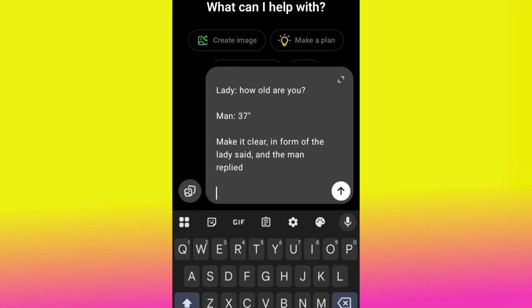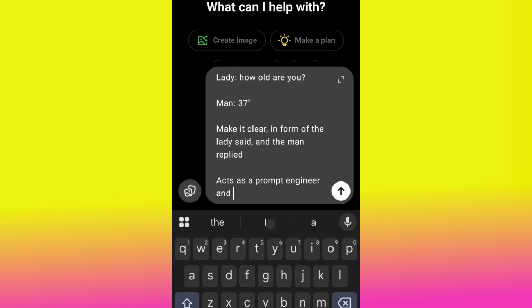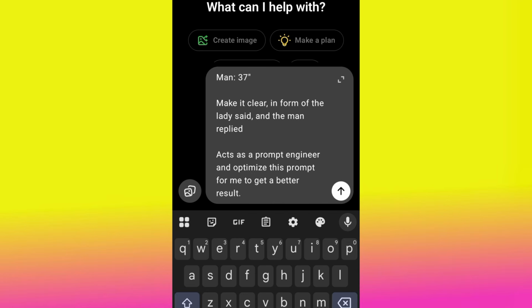Now see what I'm going to add again. I'm going to tell ChatGPT, act as a prompt engineer and optimize this prompt for me to get a better result.